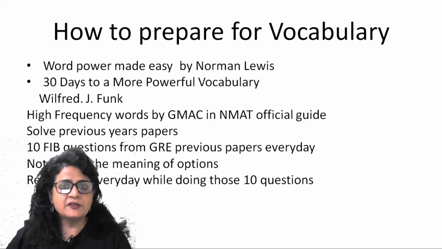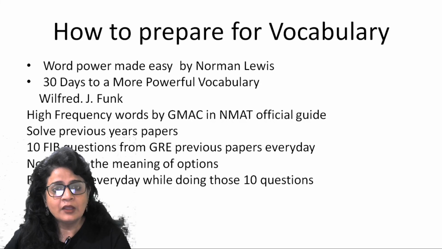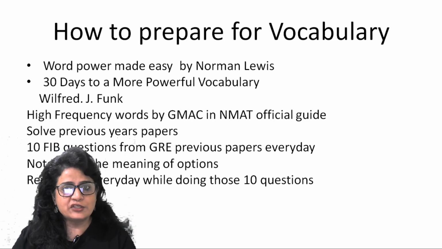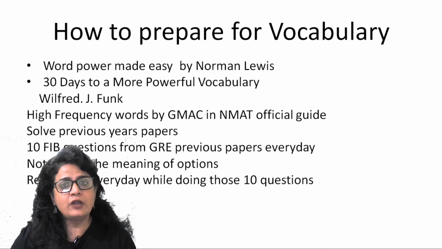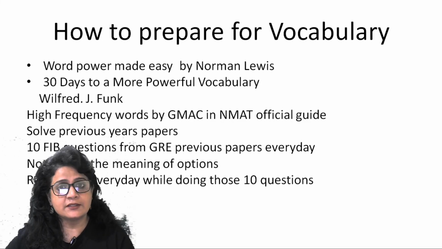Previous year papers of GRE are also available in the form of the Big Book. You download the Big Book, it has as many as 34 papers. Each paper will have 14 questions of FIB. You solve 10 questions every day. Without fail, you solve those 10 questions every day. And when you solve 10 questions, you note down the meaning of the words which appear in the options. Alright? With that, you will have enough words to revise.